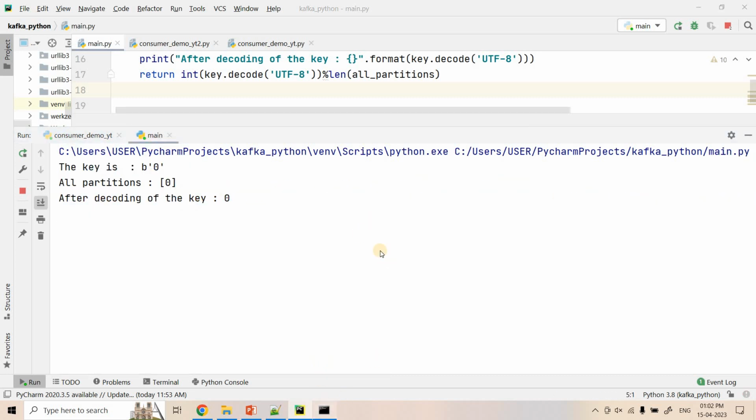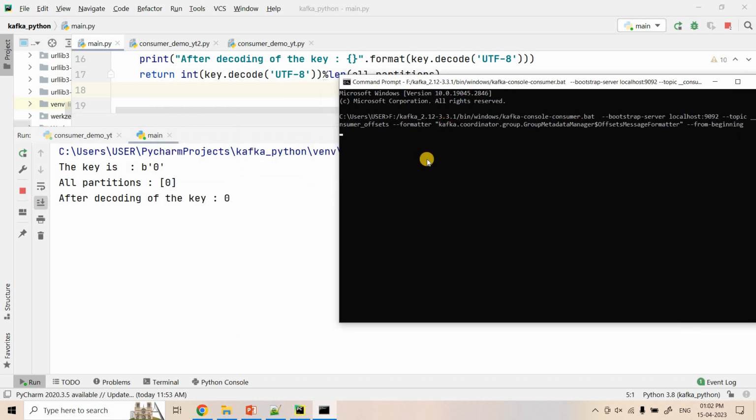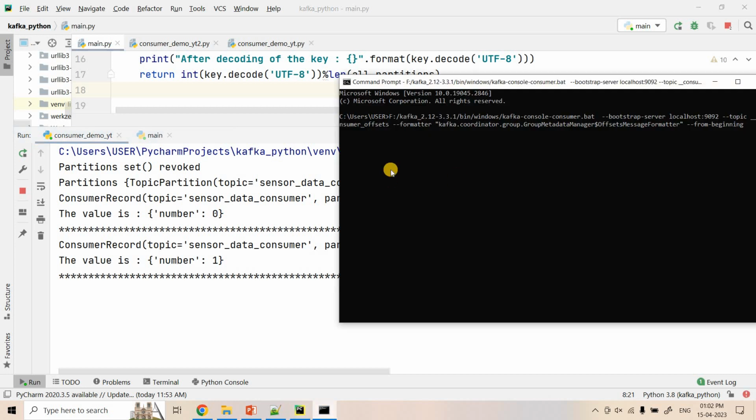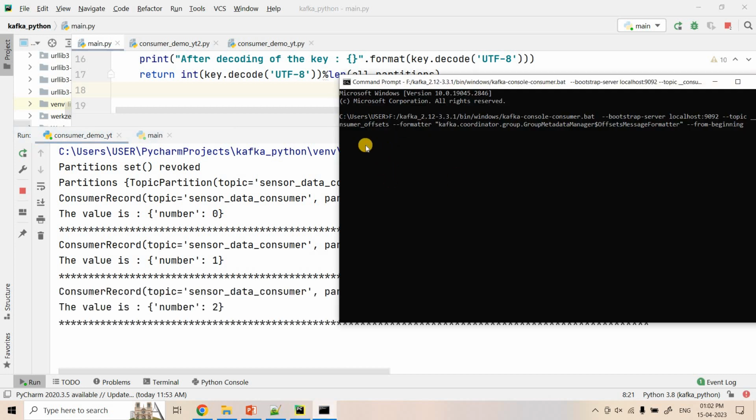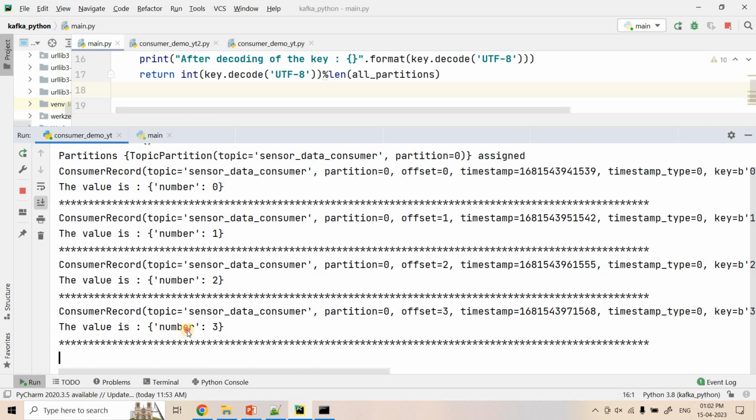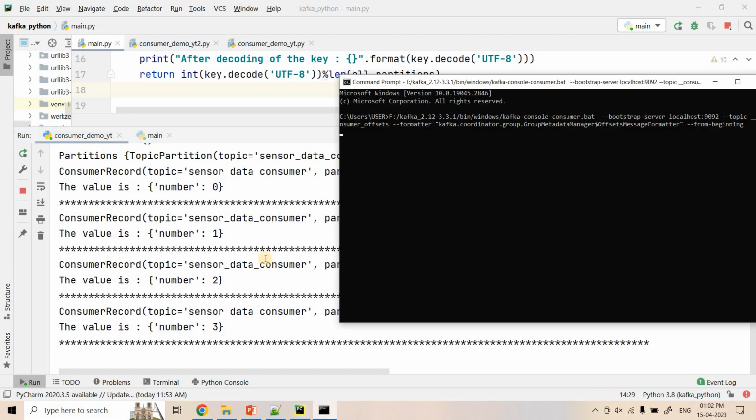Okay, but because we have written the code such that only for message 4 it will be committing the offset, in the consumer offset nothing is coming. Now the producer has published message 1. In the consumer you can see message 1 came, but in this particular consumer offset topic nothing is there. Now the consumer has consumed message 2 because the producer has produced message 2, and then message 3. Okay, it has been produced. Till now nothing is there.